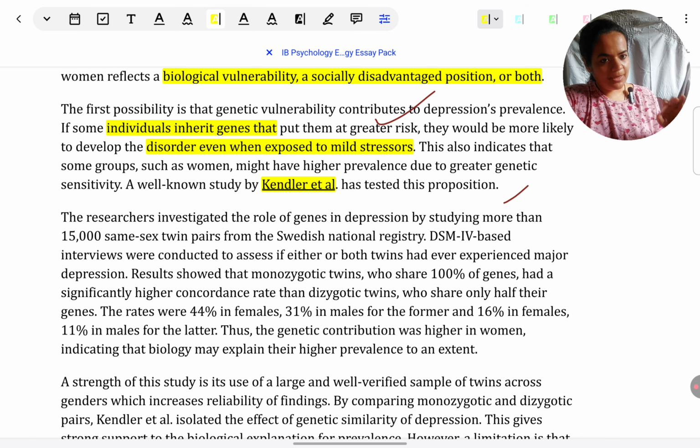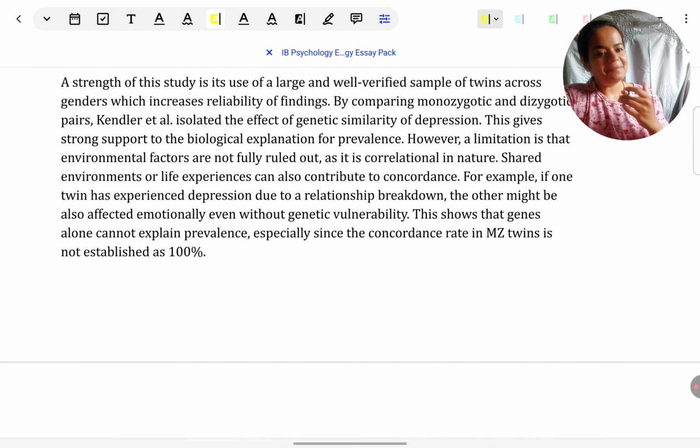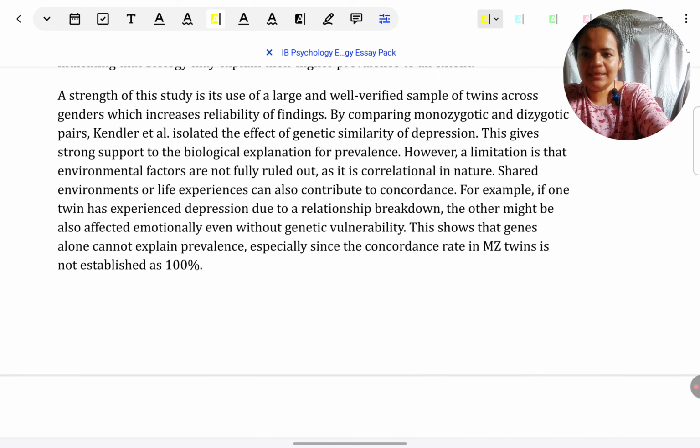So I've explained my first argument, given a study in support of that, and kept the summary of the study very brief because the focus is on the argument. So, not to take away from that, the summary is as relevant and as brief as possible. Then the evaluation of the study and linking it back to the argument made. I have evaluated the study to show some merits and demerits of the argument.